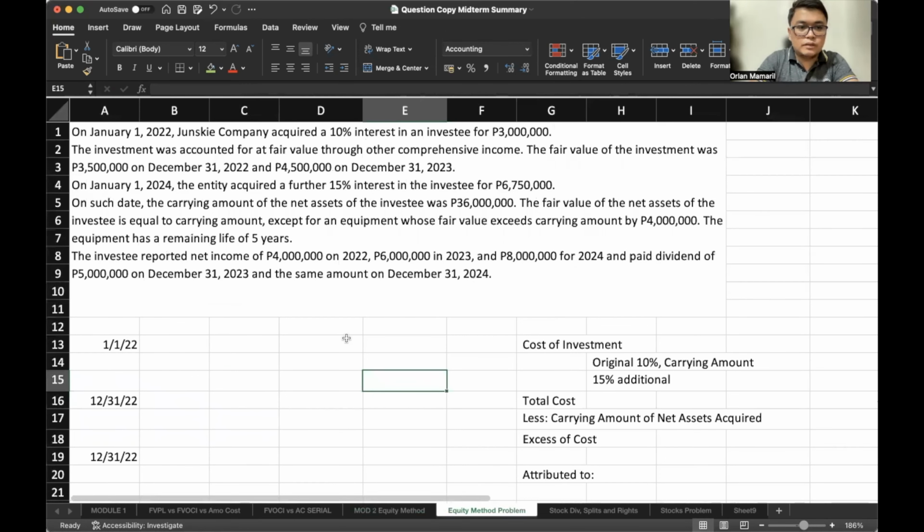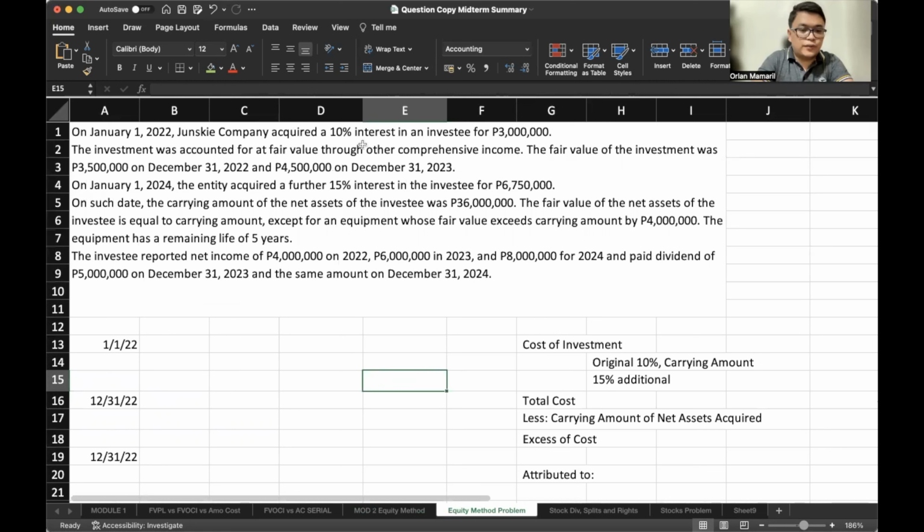On January 1, 2022, Junski Company acquired a 10% interest in an investee for 3 million pesos. So the investment was accounted for initially at fair value through OCI. The fair value of the investment was 3.5 and 4.5 on December 31, 2023.